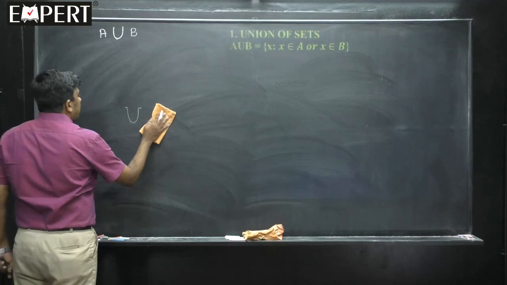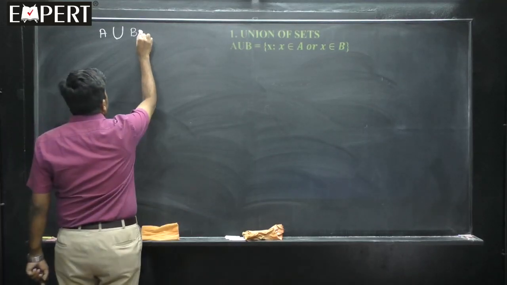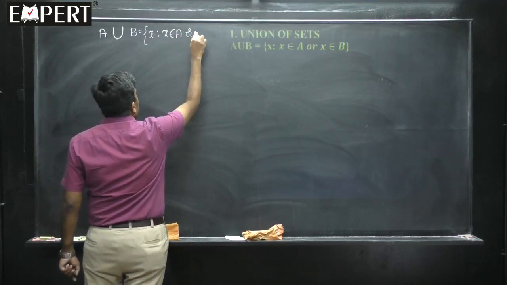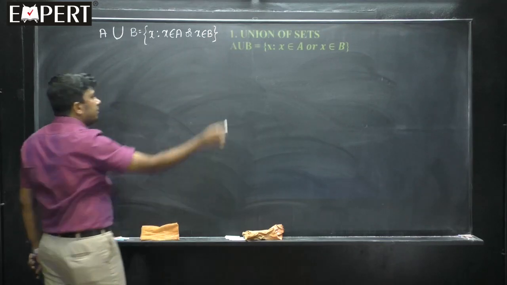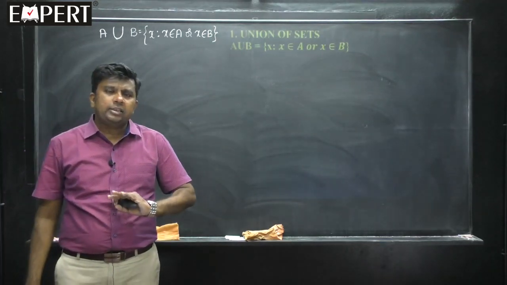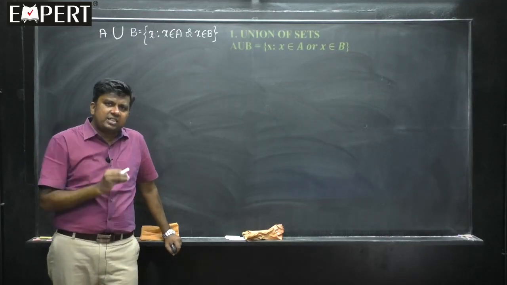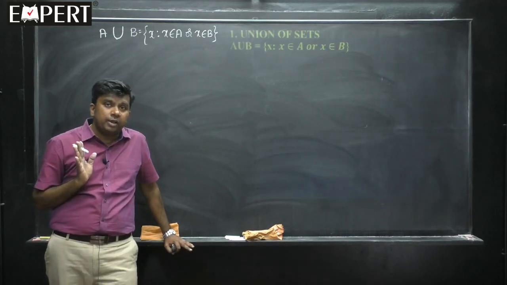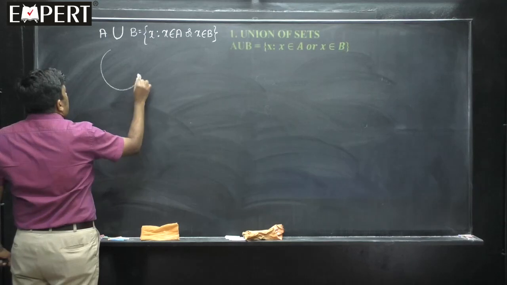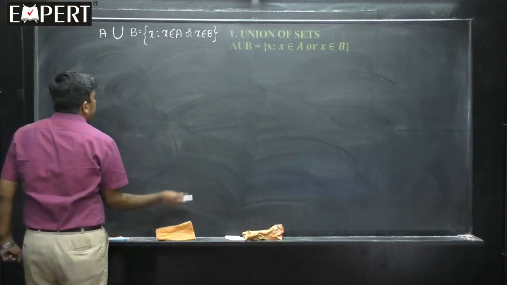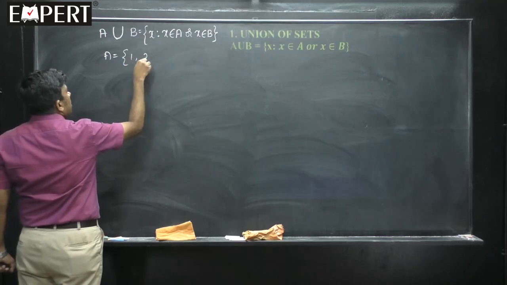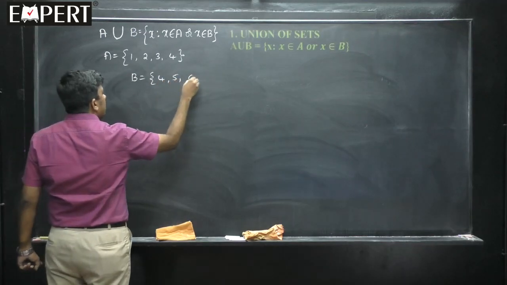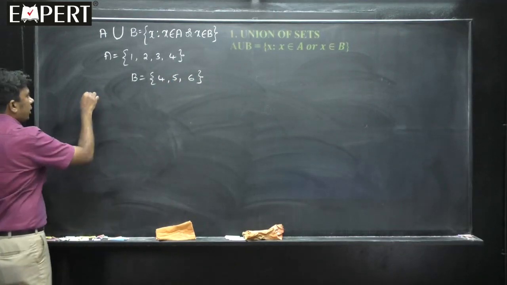So, A union B we write, and in A union B we will have all those elements x such that x belongs to A or x belongs to B. I am not worried whether x belongs to A or x belongs to B. I just want to make sure that the element x I am listing is either in A or in B or in both. That is the basic definition of union. Say for example, if I take the set A equal to {1, 2, 3, 4} and B equal to {4, 5, 6}. The question is, what is A union B?